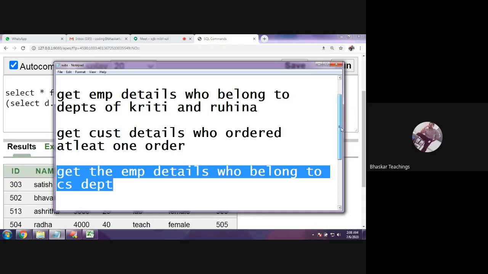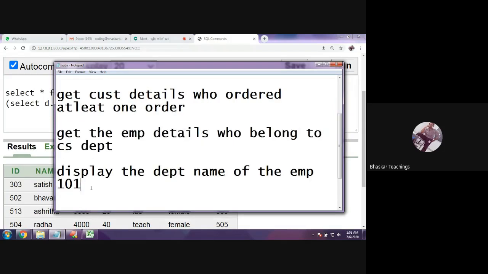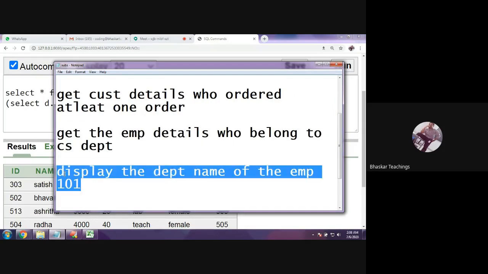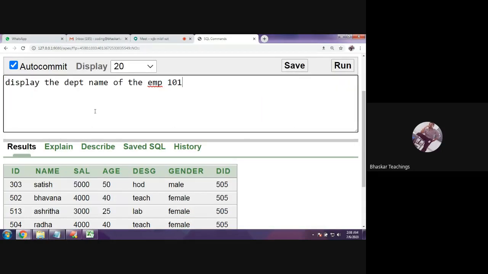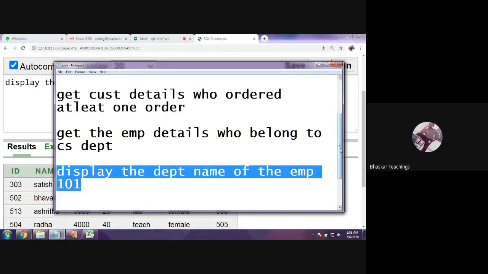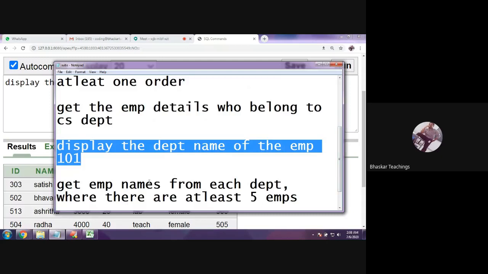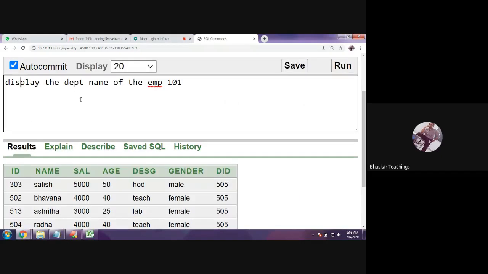Any more? Yeah, fine. One more query. So let us discuss this also. An interesting one. Display the department name of the employee 101. Okay, I have one more query also. Let us discuss these two. Now the query is: display the department name of the employee 101.